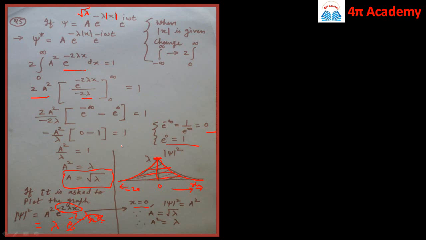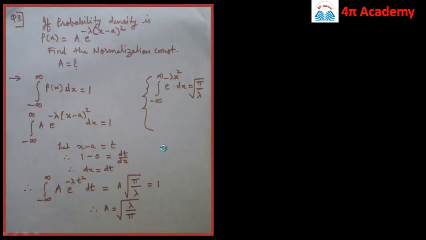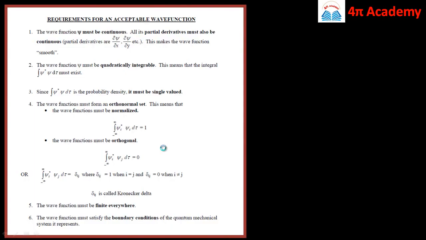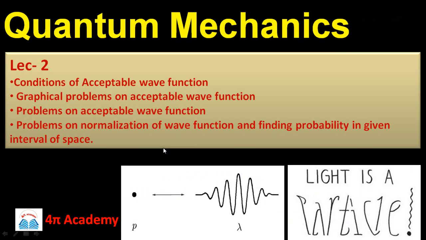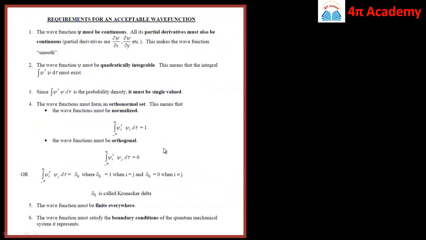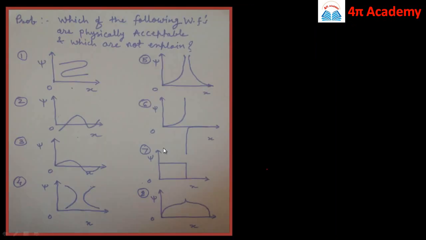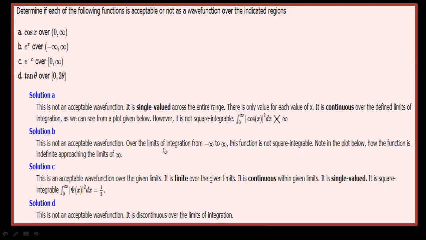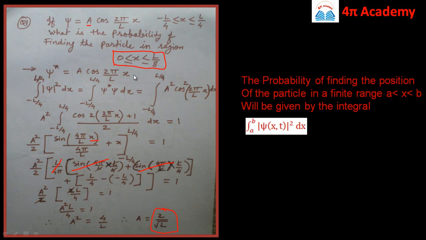So these types of problems can be asked mainly. We have just had a rough recap about it. We have seen the conditions for a well-behaved wave function, an acceptable wave function, and the graphical representation of an acceptable wave function. Then if the wave functions are asked in particular, that is cos of x, e raised to power x, e raised to power minus x and the interval, then the probability of finding the particle in a given region,